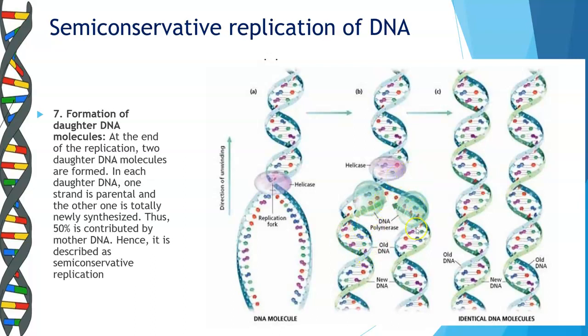And finally, you have two identical molecules, in which one strand is the original strand or the mother DNA, and the second one is the newly synthesized strand, which proves the semi-conservative replication. So I hope this has helped you understand the concept of replication of DNA.